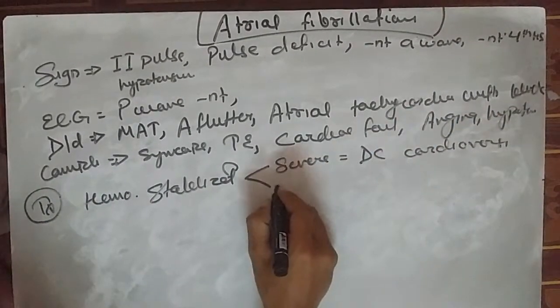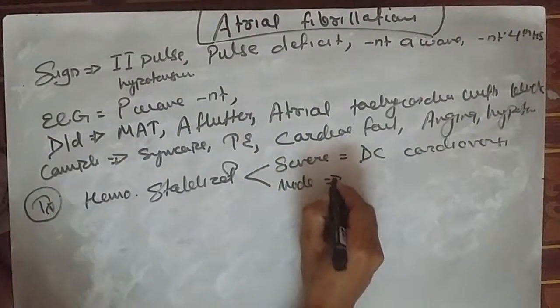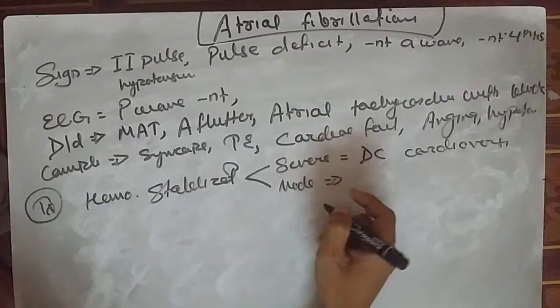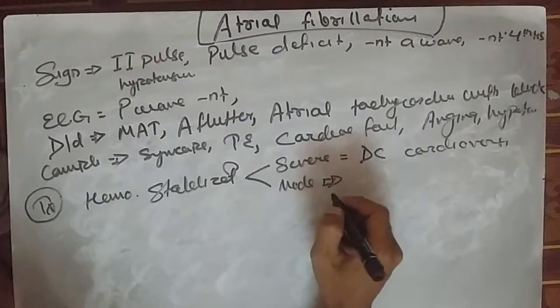If the patient is moderate to moderately severe, then medical therapy is usually performed.